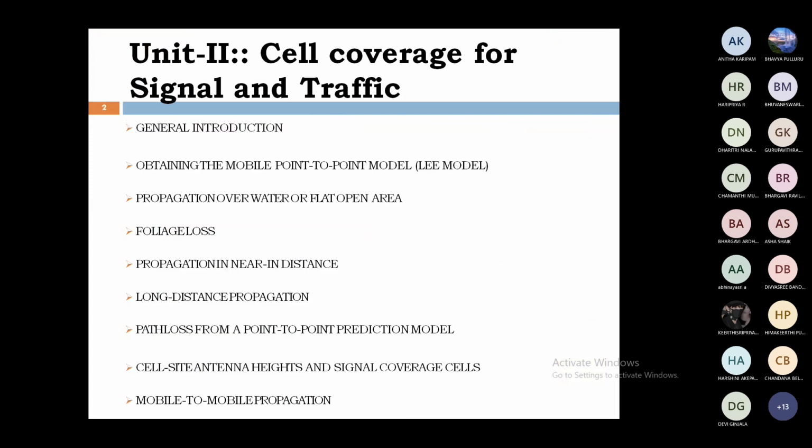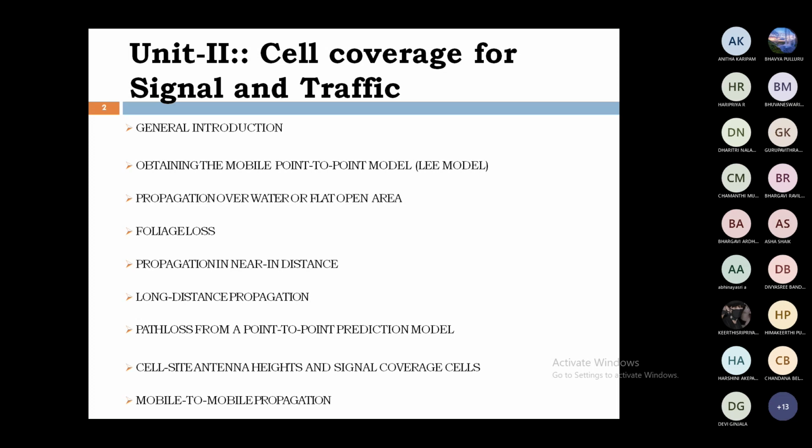Unit 2 is cell coverage for signal and traffic. That is how the signal is connected, how the signal covers the area, what the obstacles present are, what the terrain contours are, what the structures are, and based on the structures, how the signal is covered. We'll discuss this in Unit 2.